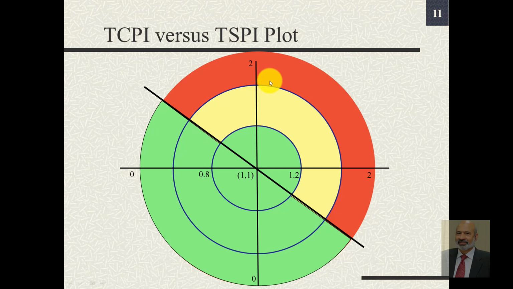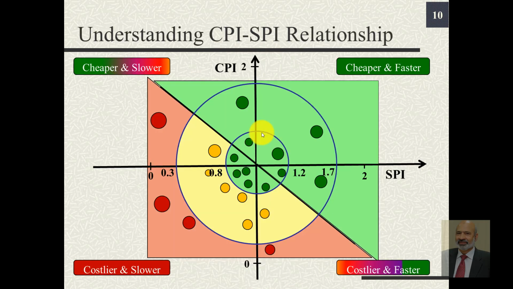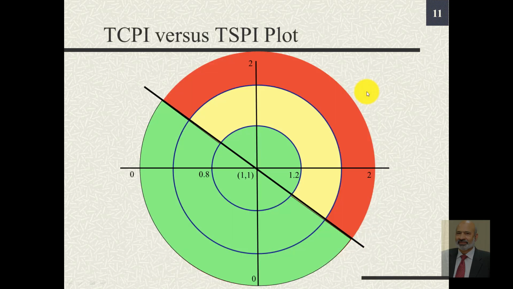The TCPI and TSPI plot is opposite to the previous case. Notice here, the red region was here, the orange or yellow region was here, and the green region was top right. Here it is simply the opposite, because TCPI and TSPI values less than 1 are desirable.